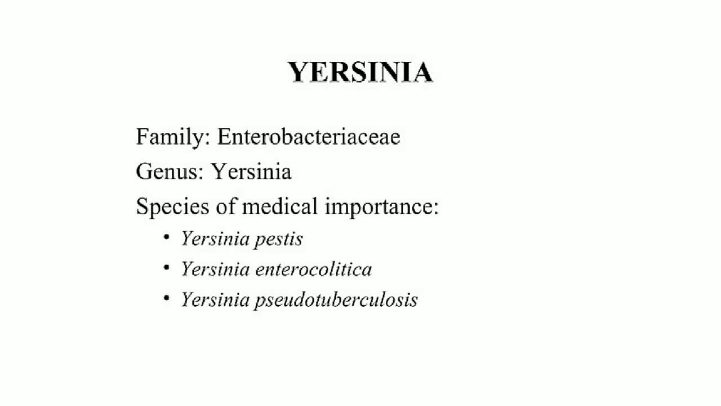Hi everyone. Today's topic is Yersinia pestis. Yersinia pestis is a bacillus bacterium that causes plague. Aerosolized bacteria can also be used as a bioweapon. The disease is a zoonotic disease. Yersinia belongs to the family Enterobacteriaceae, genus Yersinia. The three species of medical importance are Yersinia pestis, Yersinia enterocolitica, and Yersinia pseudotuberculosis.